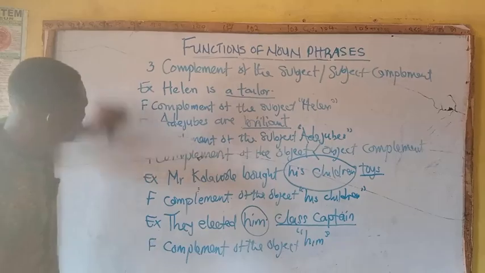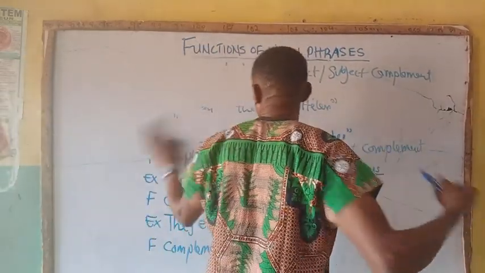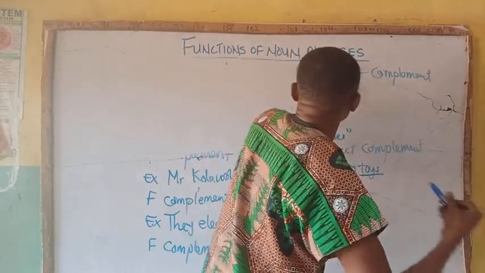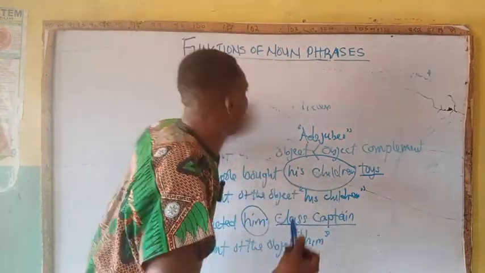We move on to number 5, which is object of a preposition.